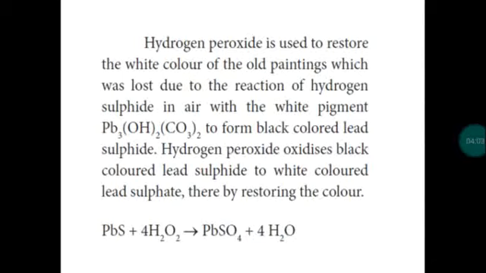So the white color of old paintings becomes tarnished. There is a formation of a black coating which can be removed by applying hydrogen peroxide. Hydrogen sulfide present in the atmospheric air combines with the color pigment of the painting, Pb3(OH)2(CO3)2. Due to that, a black colored lead sulfide coating is formed on the painting, which can be removed by applying hydrogen peroxide, which acts as an oxidizing agent. So lead sulfide is oxidized into lead sulfate with the liberation of water. So again, the painting is restored.